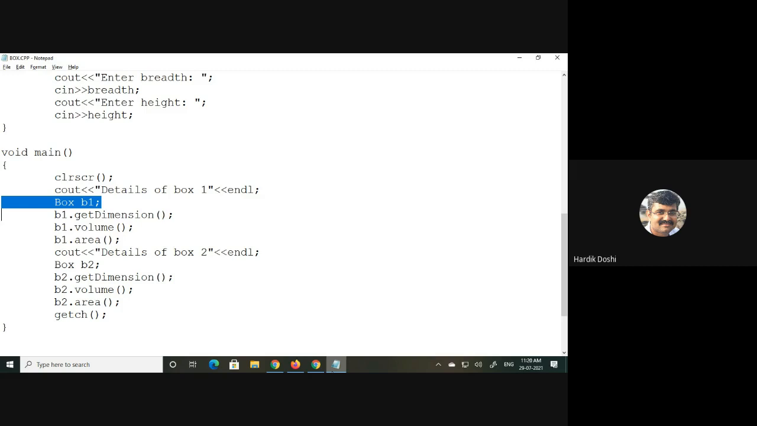Can anybody state? Perfect. When I say Box B1, it will allocate a certain amount of memory to that object. You getting my point? When the Box object B1 is created, at that time there will be a certain amount of memory. Now the question is, certain means what amount? I am saying at this point a certain amount of memory will be allocated. But what certain amount?